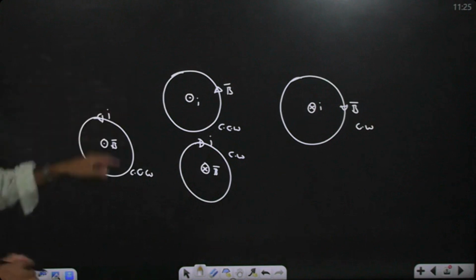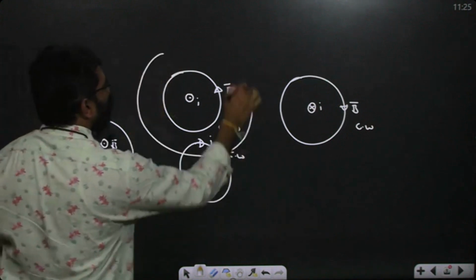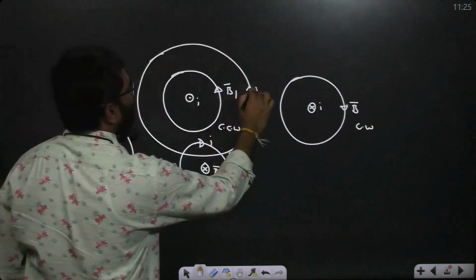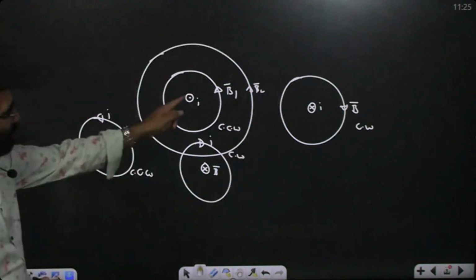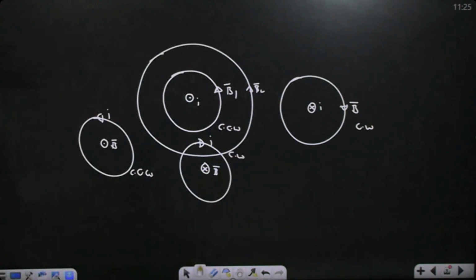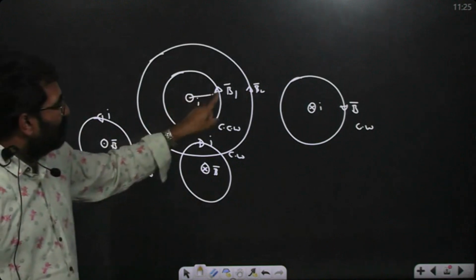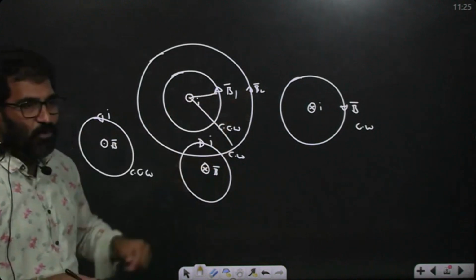But I am taking one more closed loop here. One more closed loop. Here B1 and here B2. So you know that current carrying element creates magnetic field at any point that is proportional to 1 by R square. So this is R1, this is R2. So B2 is more or B1 is more?